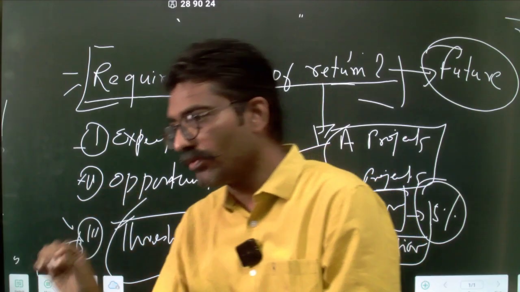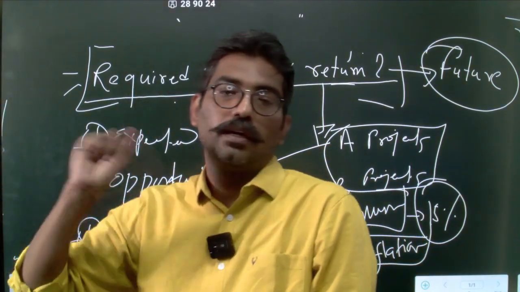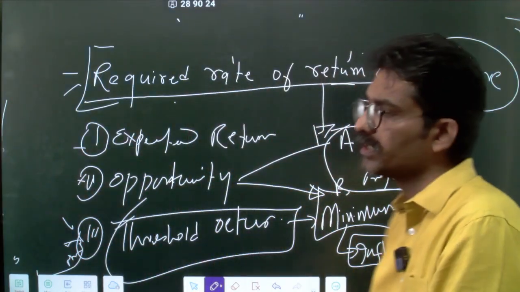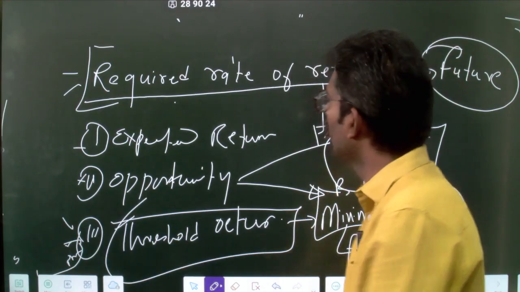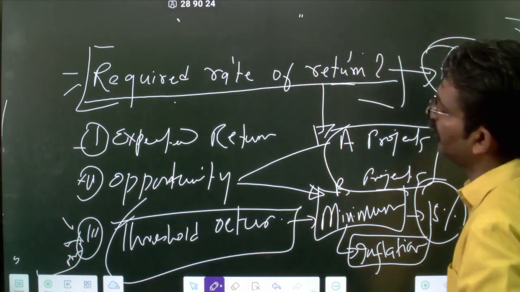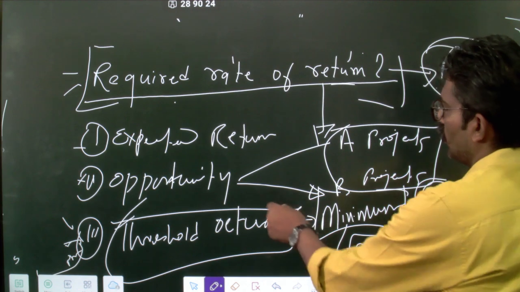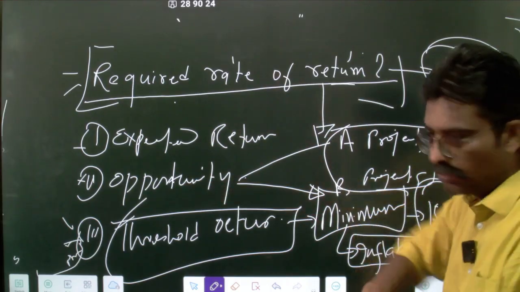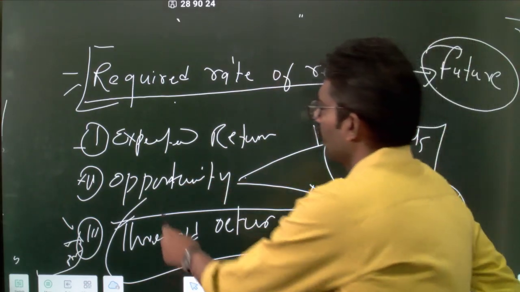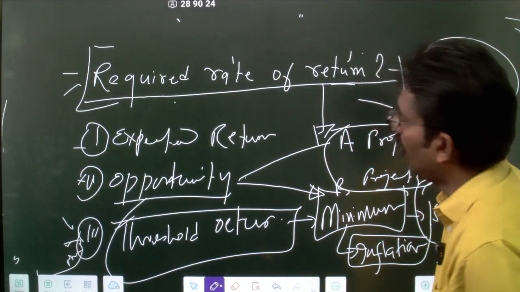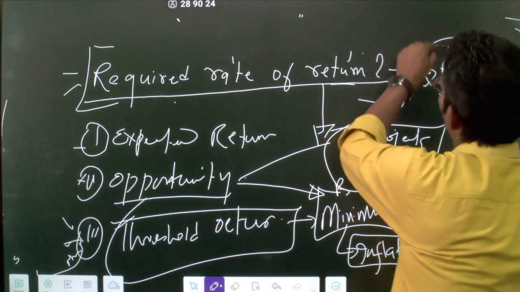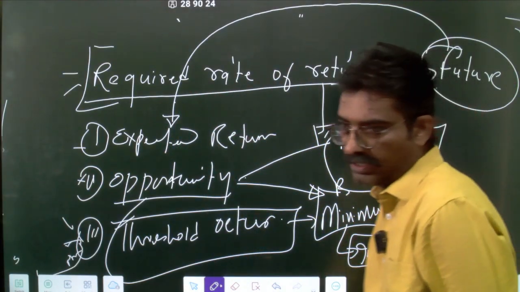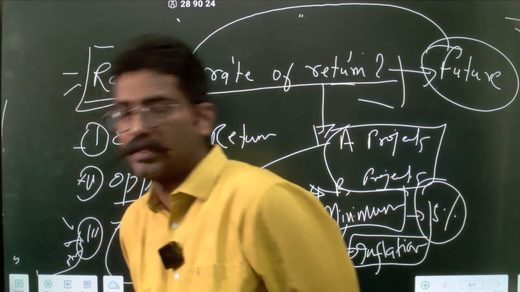So required rate of return is subject to future volatility or future variations or future expectations or future outcomes. So there is a future which is always built into it. So required rate of return is your opportunity cost also. Whether you should put in this project or that project is driven by the opportunity cost. Now as I mentioned, because this is in future, this is not the historical rate of return, this is the expected rate of return.